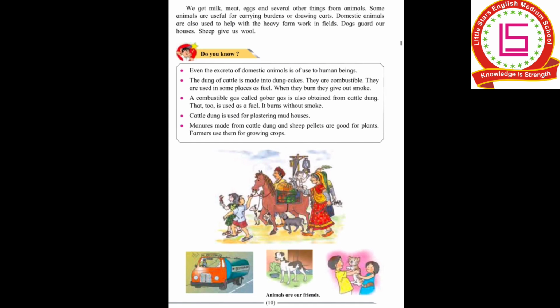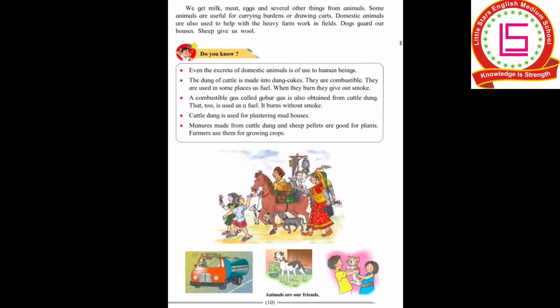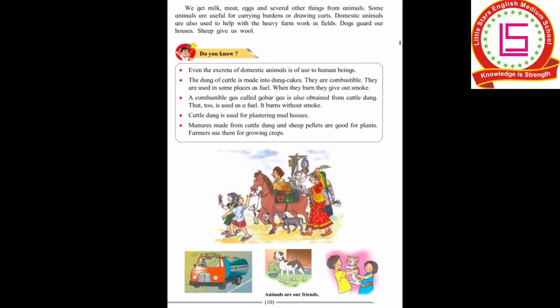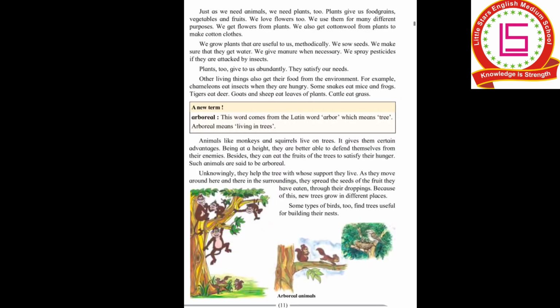Manures made from cattle dung. Manure is the solid waste that comes from the animals, especially the horses. So manures made from the cattle dung and the sheep pellets are good for plants. Farmers use them for growing crops. In this paragraph, what we have seen is that not only animals are very useful to us, but also their dung is useful to the farmers and everyone. Now we'll see the next page. Now we'll see page number 11.